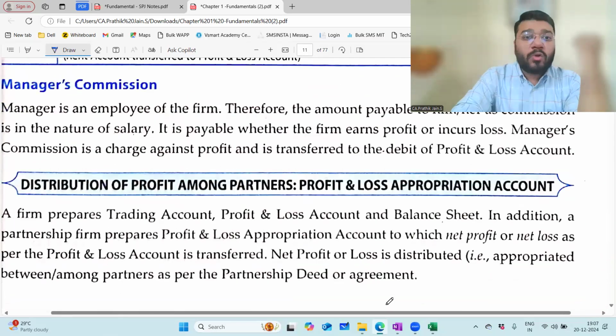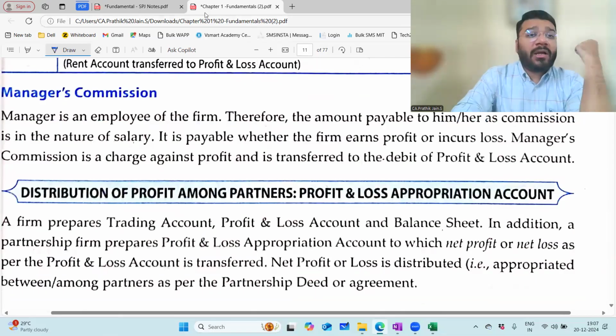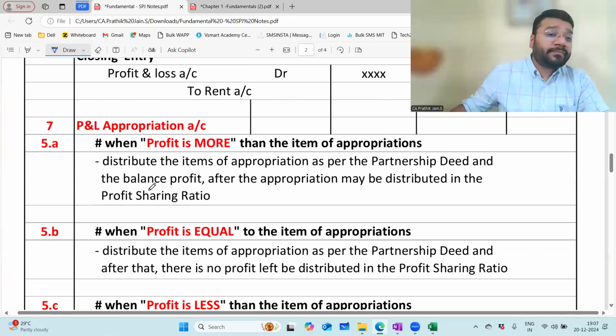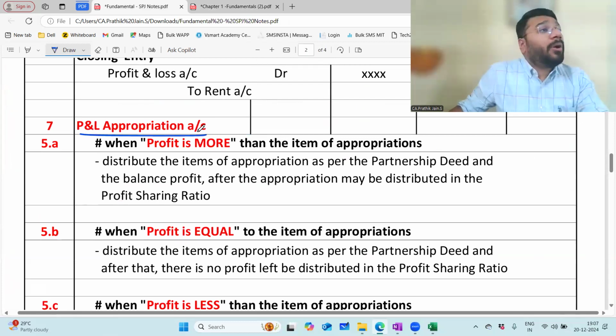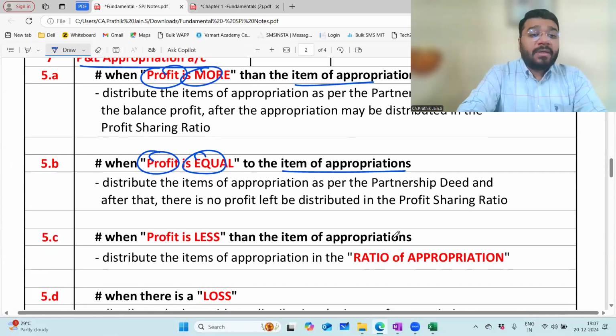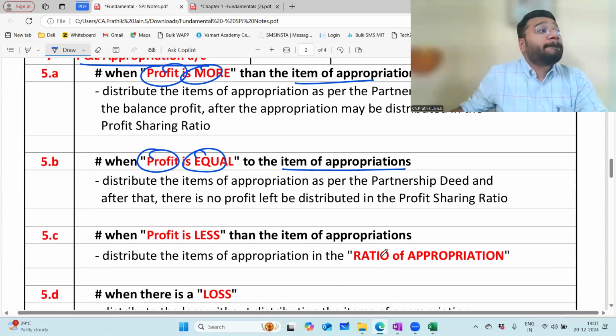So today we'll learn how to prepare the P&L appropriation account under 4 different cases. The 4 different cases that we have to look into: how to prepare the P&L appropriation account when the profit is more than the item of appropriation, then when the profit is equal to item of appropriation, and then when the profit is less than the item of appropriation. Deadly case this is.